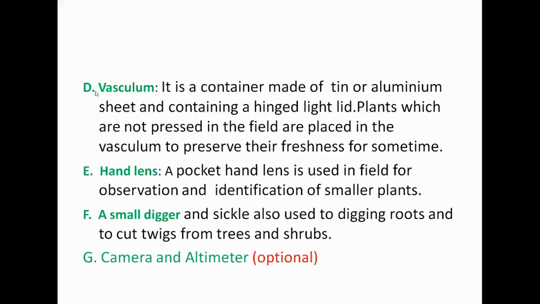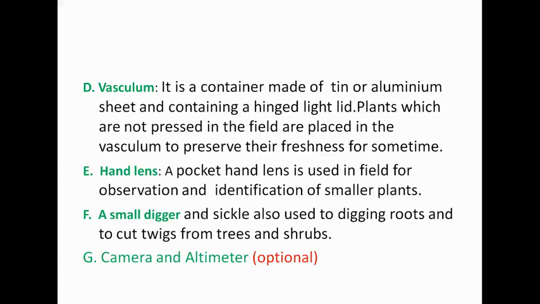D. Vasculum. It is a container made up of tin or aluminum sheet and containing a hinged light lid. Plants which are not pressed in the field are placed in the vasculum to preserve their freshness for some time. E. Hand lens. A pocket hand lens is used in field for observation and identification of smaller plants.